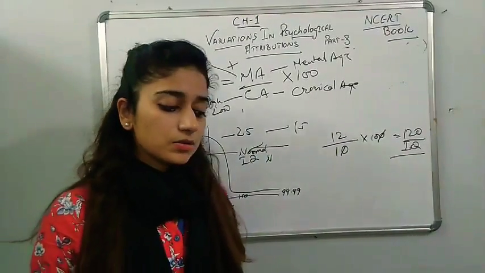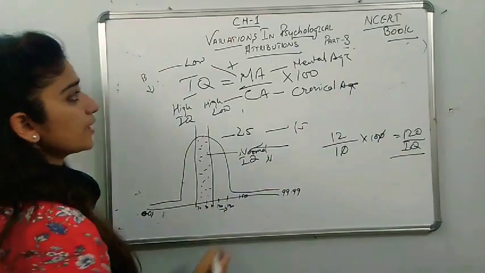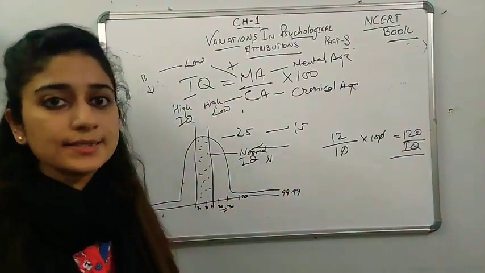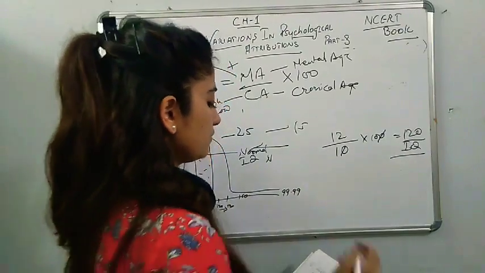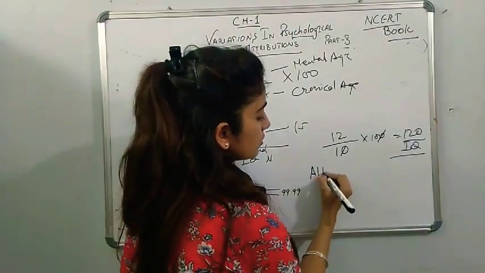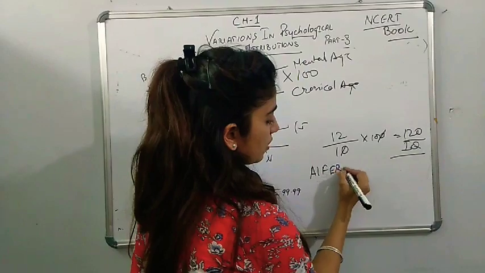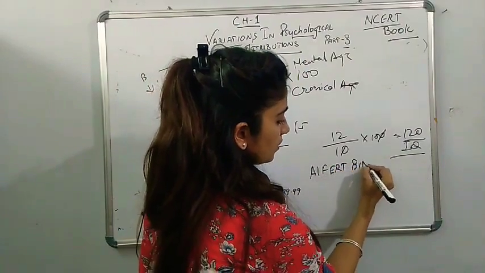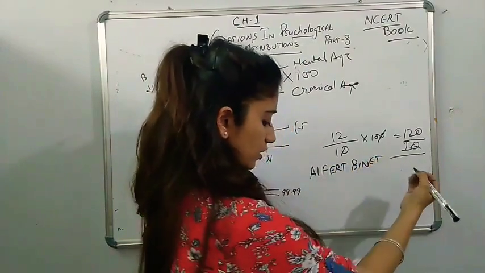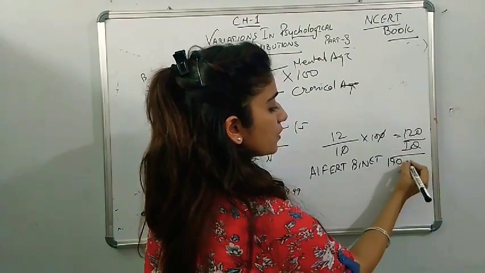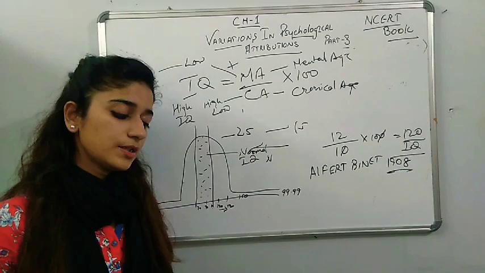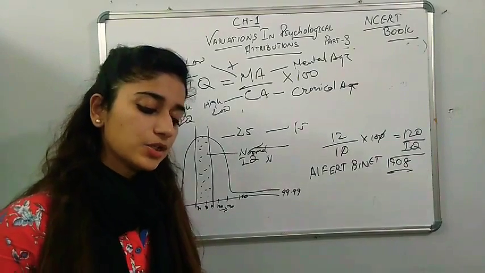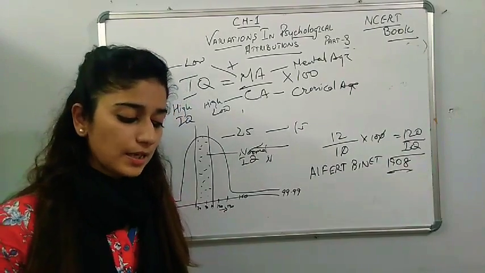So this is the formula for assessment of intelligence level. Who gave it? This theory was given by Alfred Binet. In which year was it given? In 1908. So you need to know कि assessment of intelligence जो है mental age की वो किस तरह से हुई थी. Alfred Binet